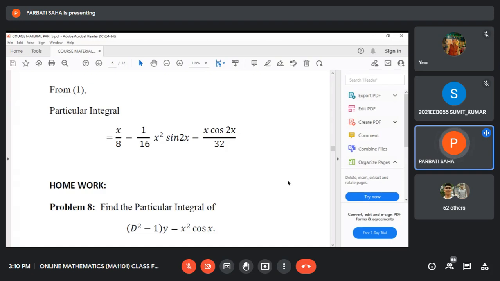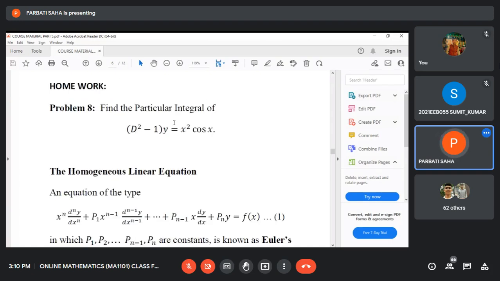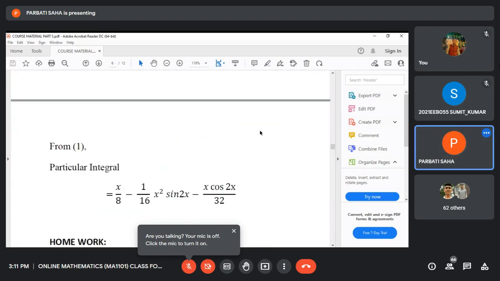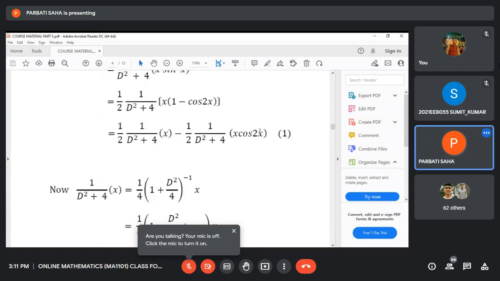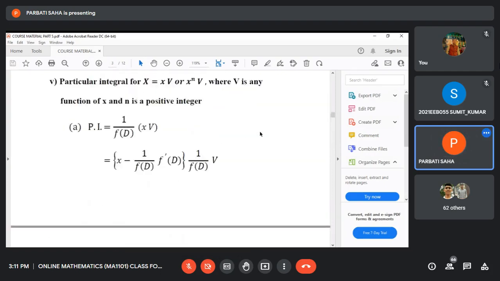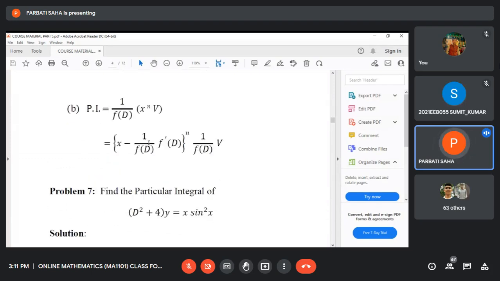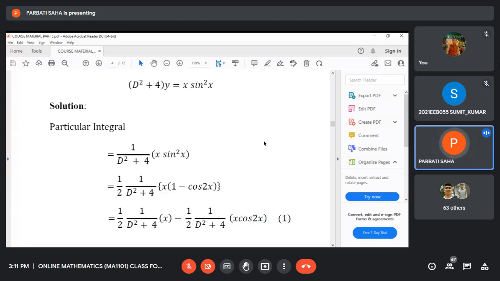And similarly, you can compute the particular integral of this differential equation where the right side function is x square cos 2x, which is actually x to the power n. Just you see, we have computed by using this formula, and if it is x square, x square means x to the power n, where n is 2, so we have to use this formula.